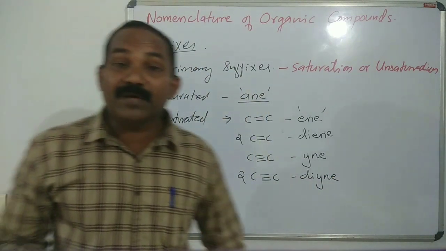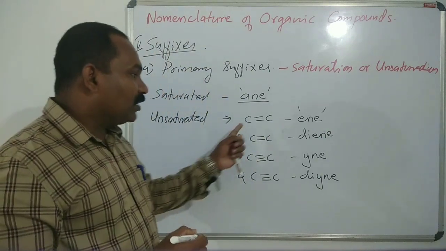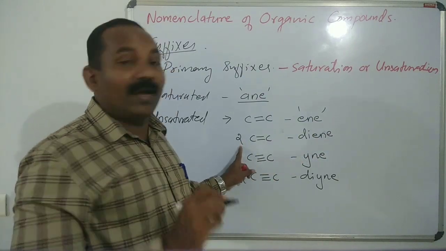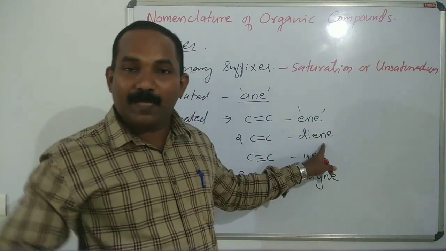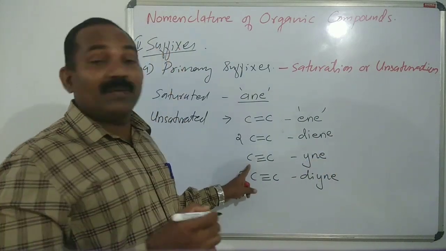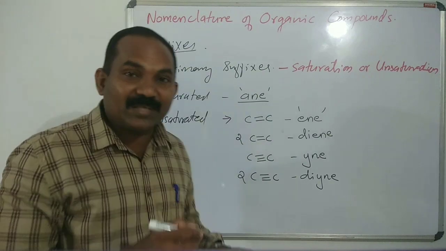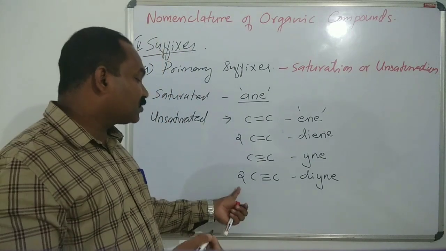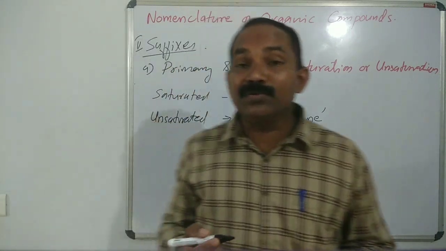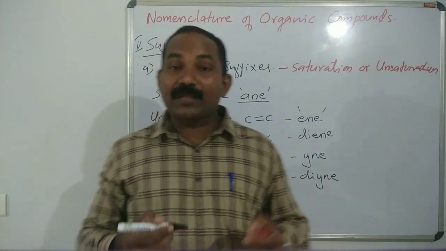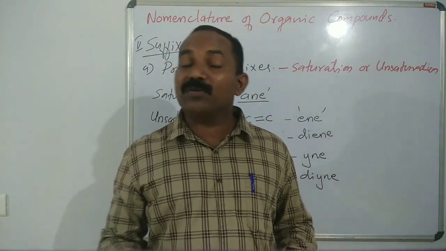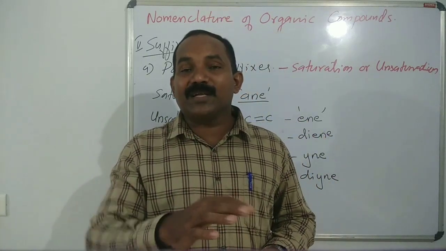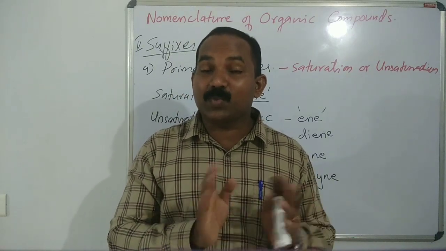Okay, simple but very important concept. Double bond comes, you use ene as a primary suffix. Two double bonds come, you use diene as a primary suffix. One triple bond is present in the molecule, you use yne as a primary suffix. Two triple bonds, you use diyne. Three, triyne, four triple bonds, tetrayne, like that. So saturated, ane; unsaturated, ene as well as yne.